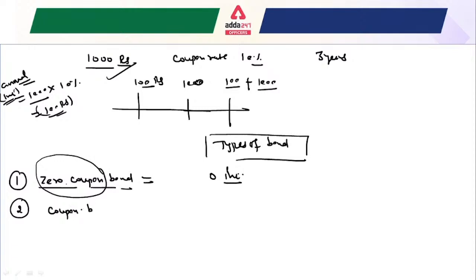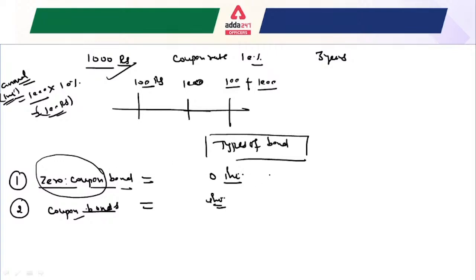If I say coupon bonds, that means it is paying interest. These bonds offer coupons, or say these bonds offer an interest rate. So that is a coupon bond. And a zero coupon bond means a bond that has zero interest, or no interest.